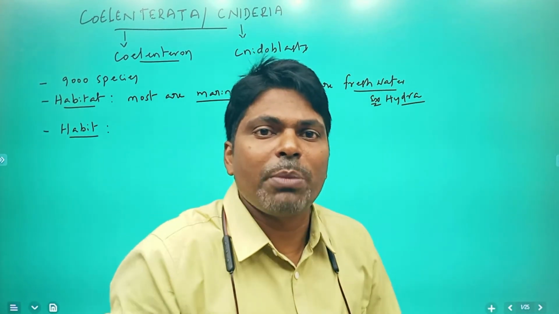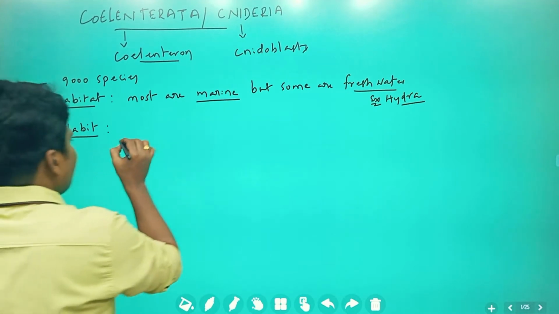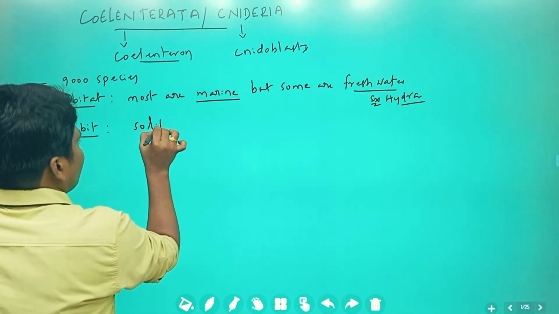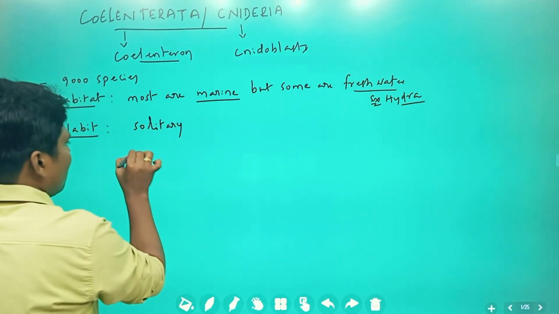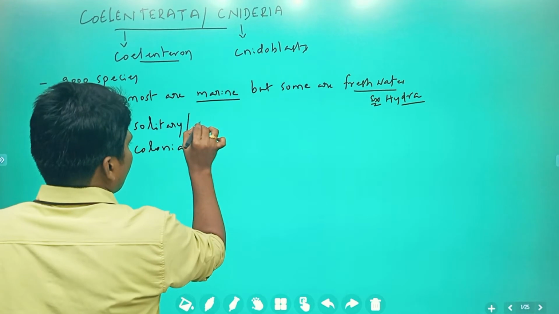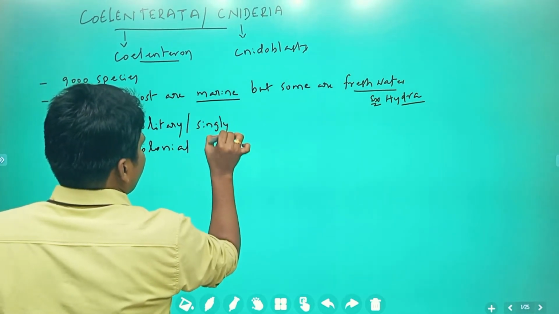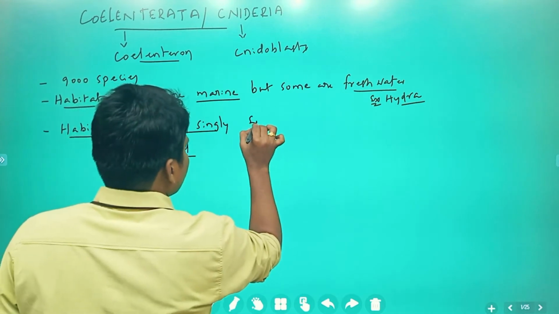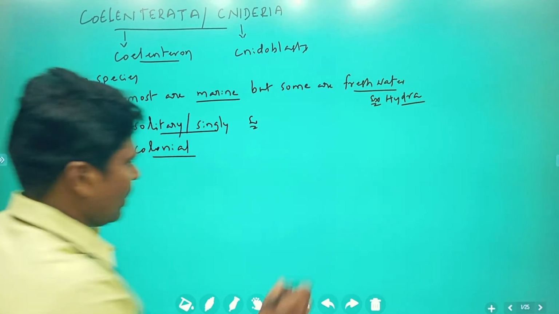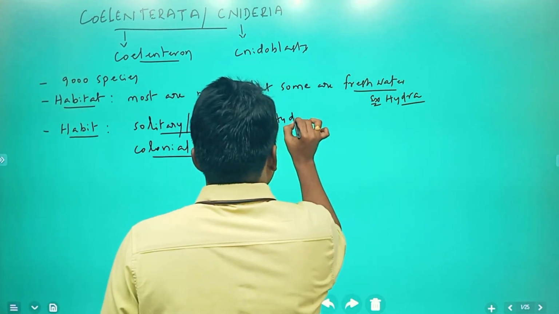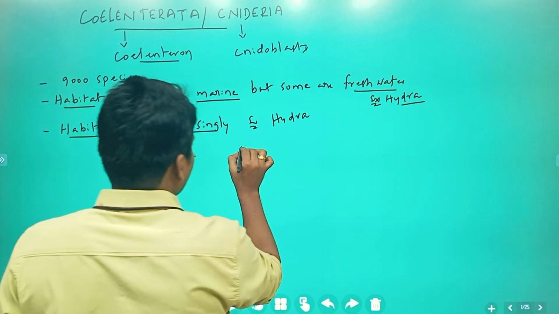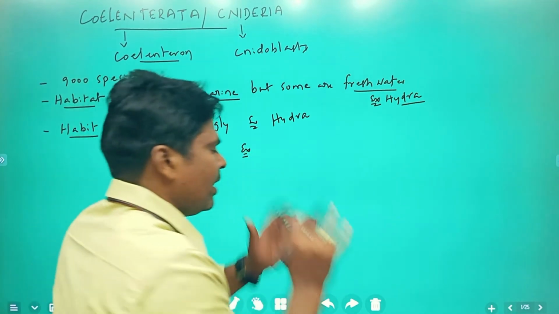Some are solitary, meaning individual or single, for example Hydra, which lives singly. Others are colonial, a group of organisms living together in a particular place.